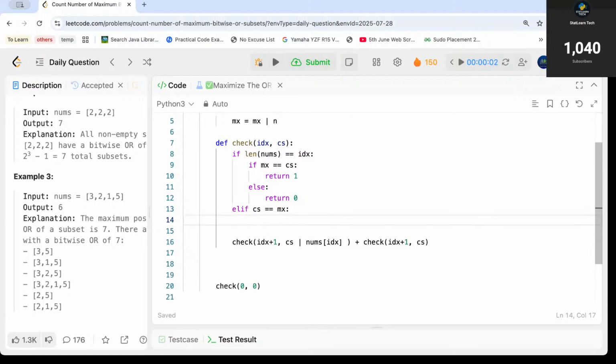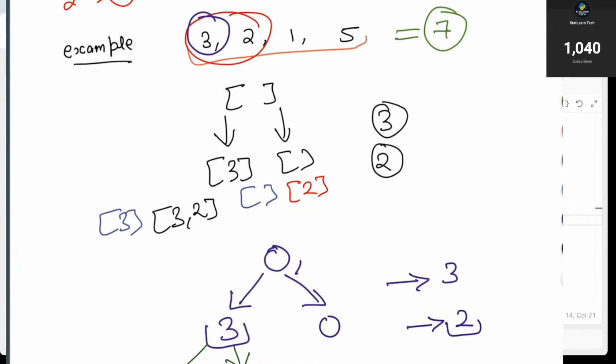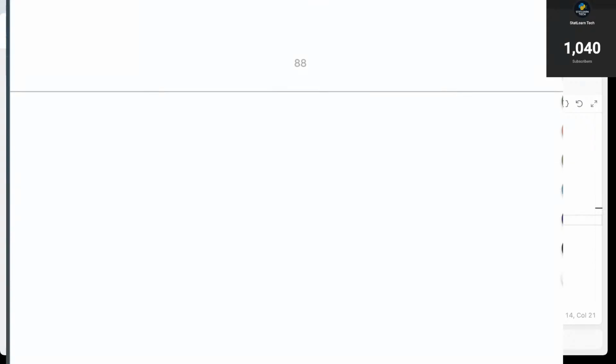Now at this point let me go back to the tab. Let me try to explain a very important concept. Let us say your current array is 3 5 1 2, right?